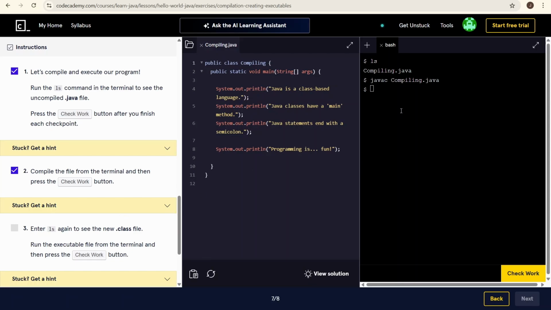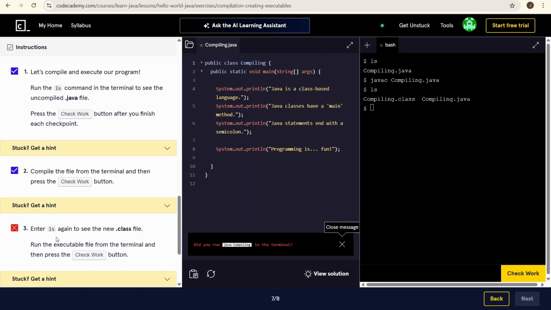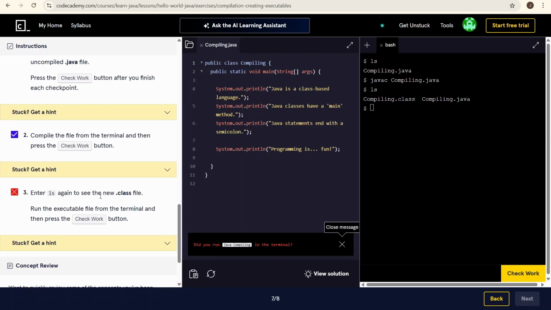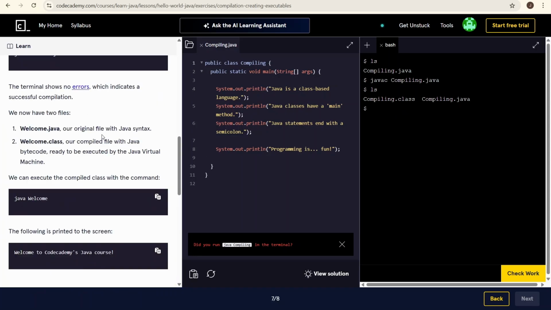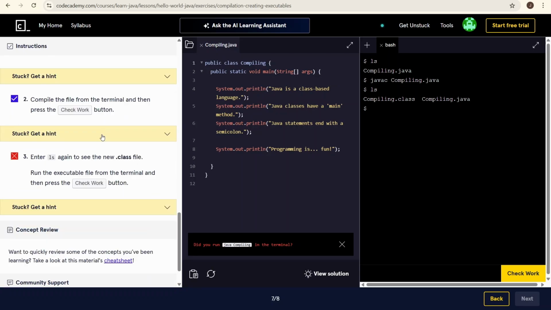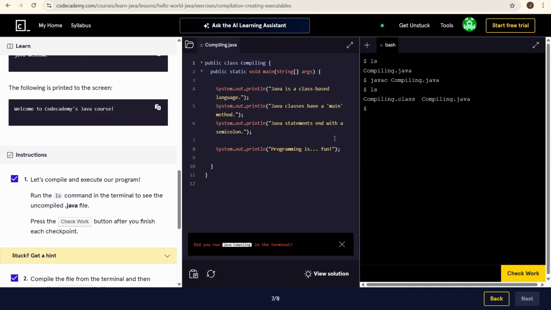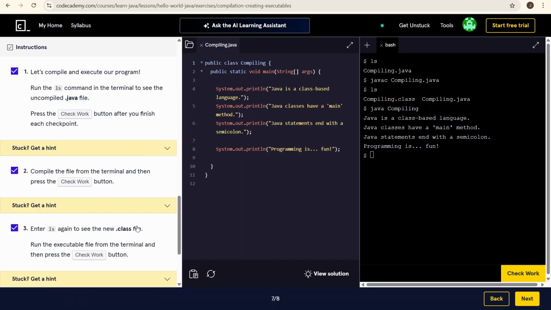Enter ls to see the new class file. Well, yes. So we're gonna check work. Oh no, run the executable file from the terminal and then press check work. Oh, I see. So we're gonna run java Compiling. Java is a class-based language. Java classes have. Now we're gonna check work. Okay.